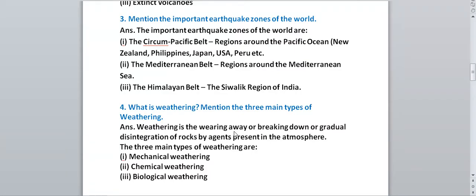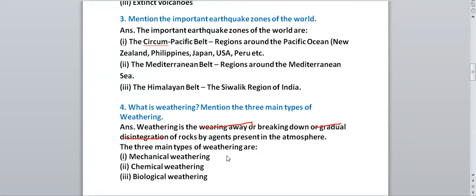You can write from here also: weathering is the breaking or destruction of rocks by agents present in the atmosphere. What are the agents present in the atmosphere? Air, water, rain, wind. Those agents will help the rock to break down into small pieces. So what is weathering? Weathering is the breaking down of rocks by agents present in the atmosphere.